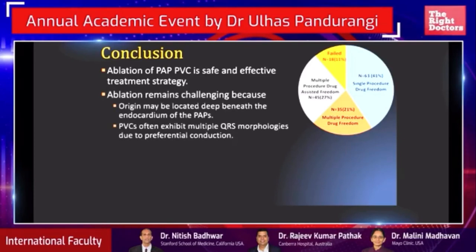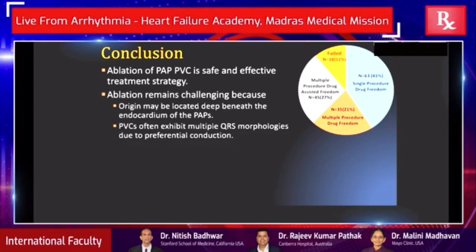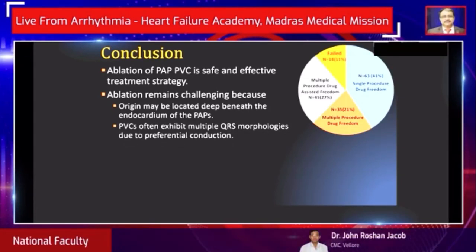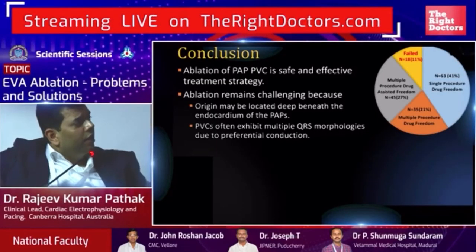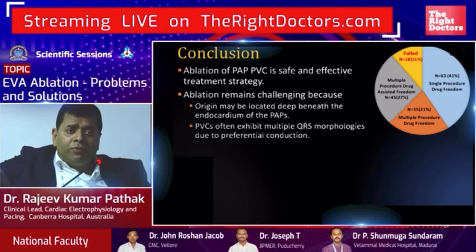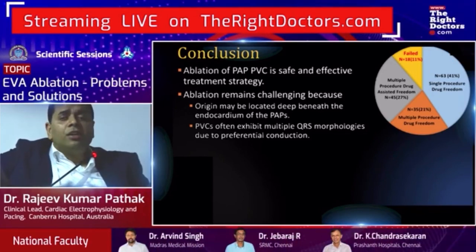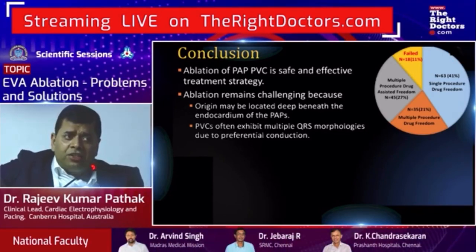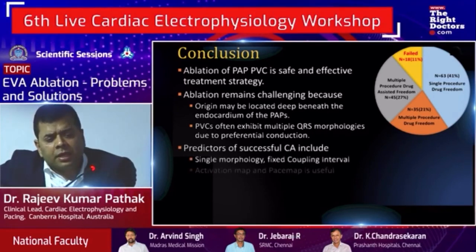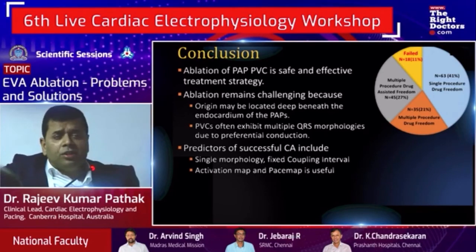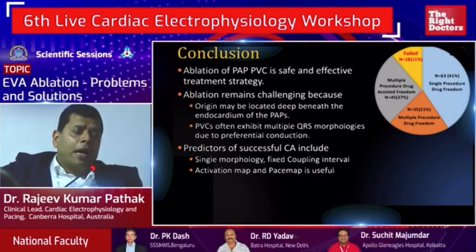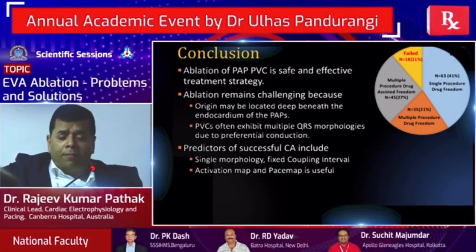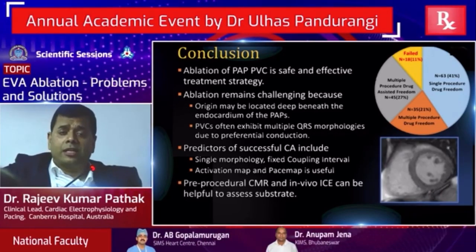Ablation of these PVCs is challenging. The reason being the origin may be located deep beneath the endocardium of these papillary muscles, and therefore it is difficult to get effective lesions. They often have multiple varying morphologies due to preferential conduction, therefore challenging to map and ablate. Predictors of successful catheter ablation are single morphology and a fixed coupling interval. Use of activation map and pace map should be done. Use of different technologies such as real-time imaging is important.